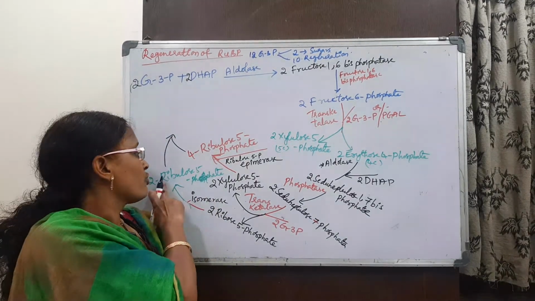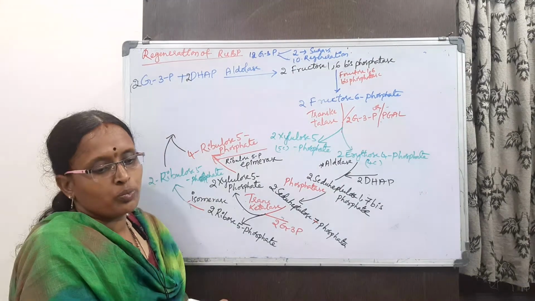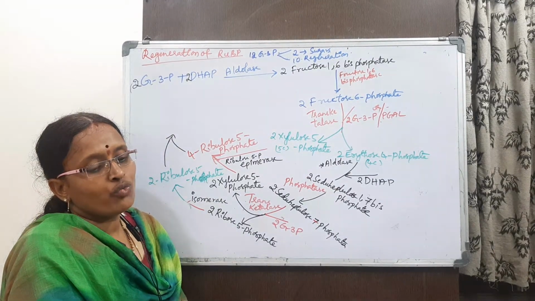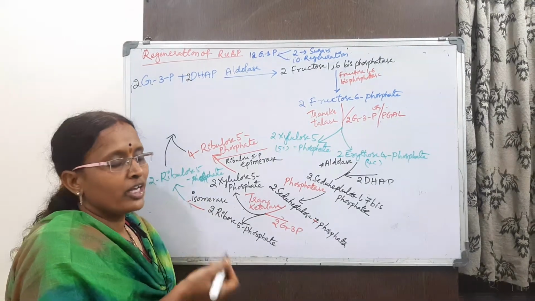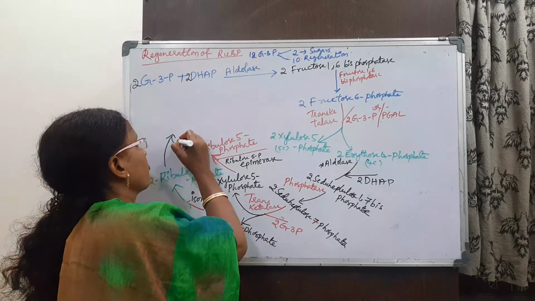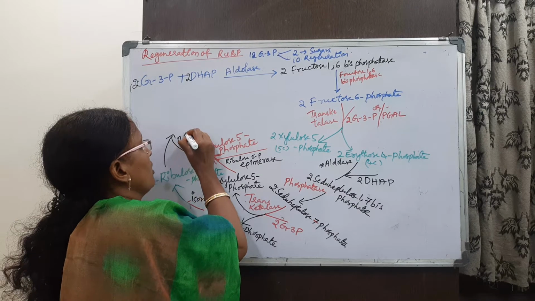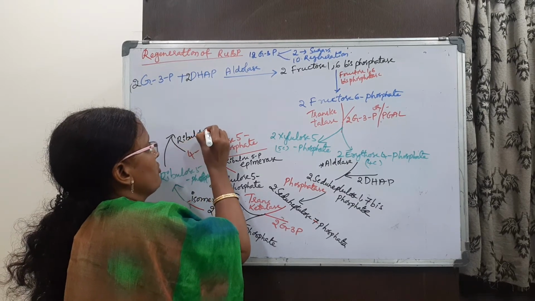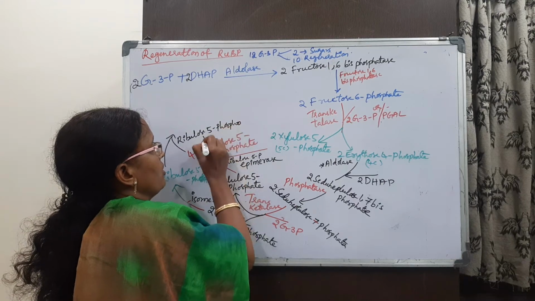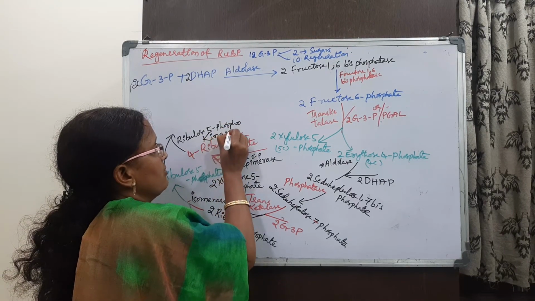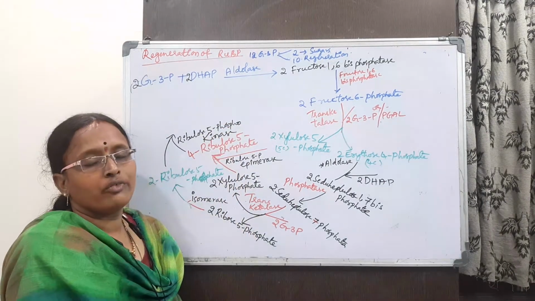6 molecules of ribulose 5-phosphate in the presence of phosphokinase. So the enzyme is ribulose 5-phosphokinase. What will the enzyme phosphokinase do?